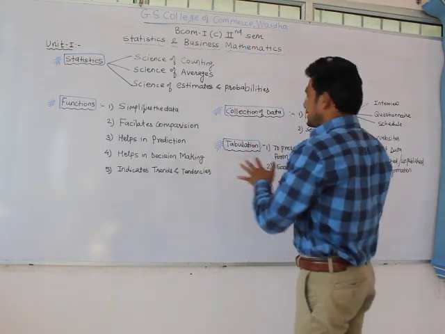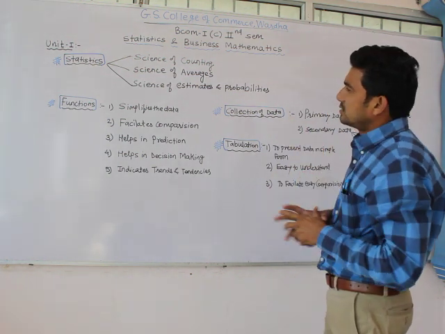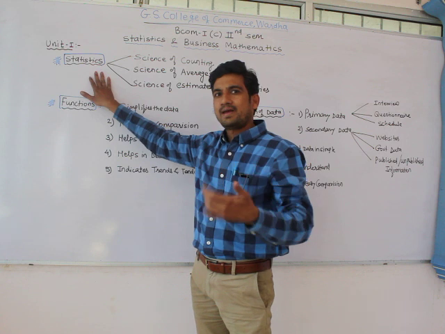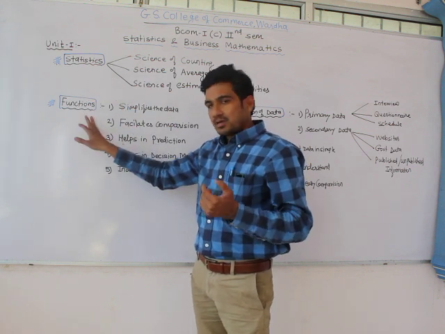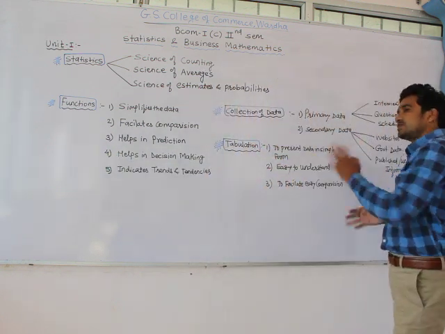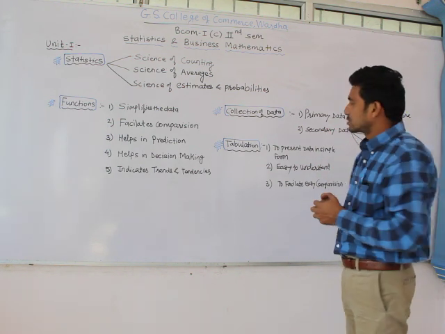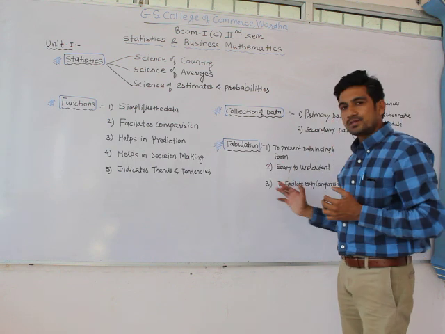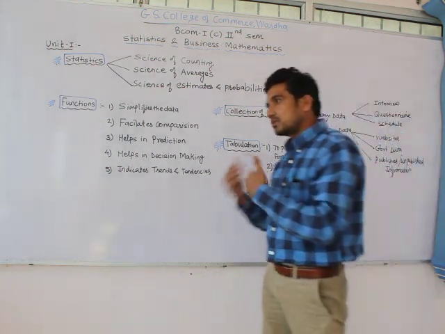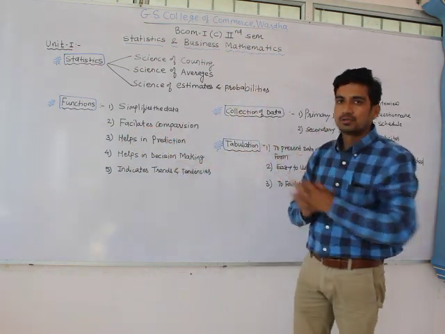Now I have displayed here some important points about the theoretical portion of this subject. I made four parts of this particular lecture. First one is statistics. What is the meaning of statistics? Second, I displayed the points related to functions. The third point is why there is a need for collection of data, and what are the various sources and types of collection of data. And the last one is tabulation. So these are the four parts with the help of which I am going to explain these theoretical concepts.